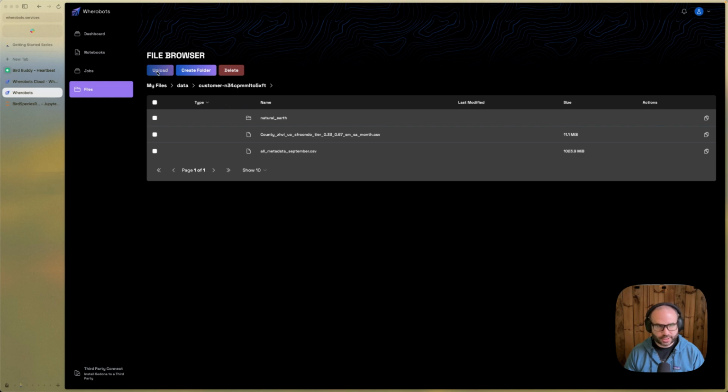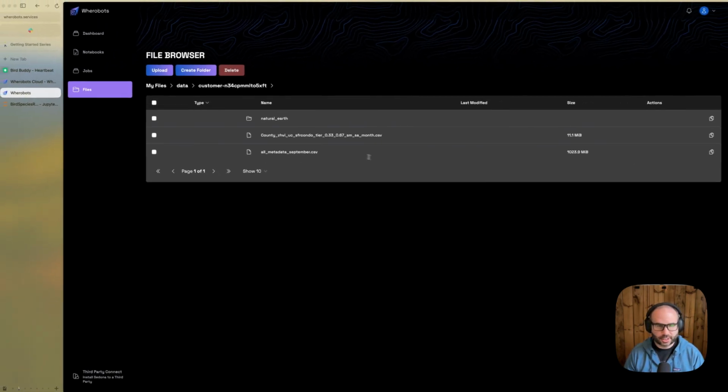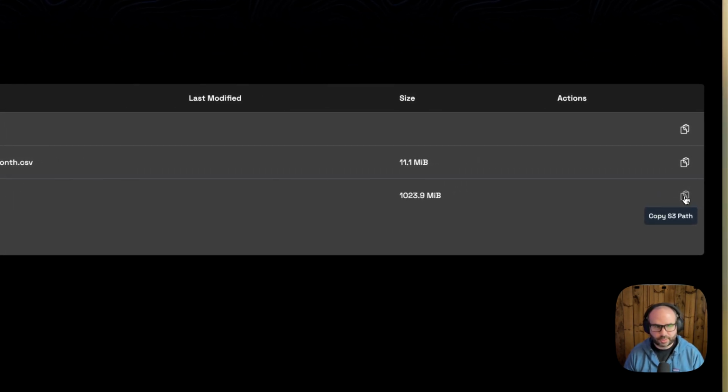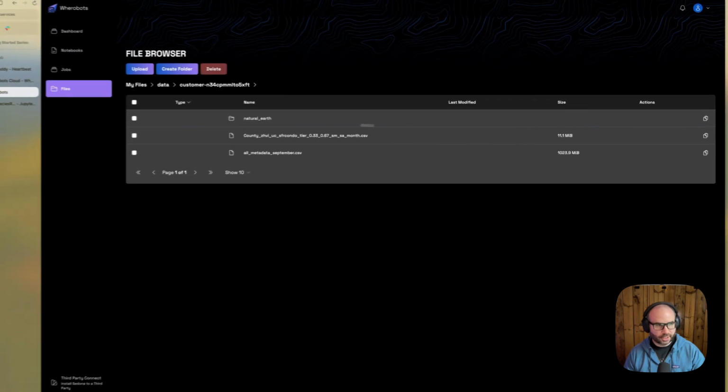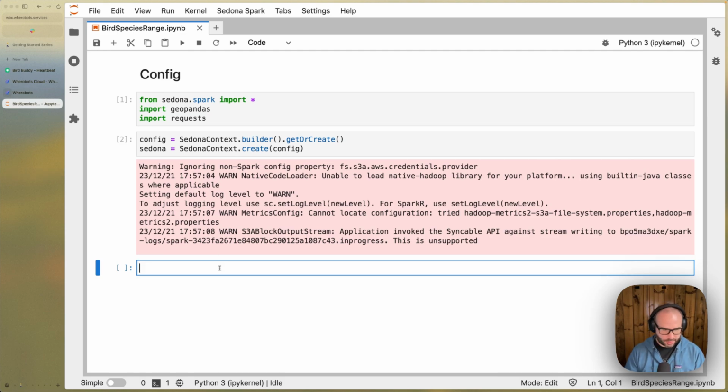To do that, we just click this upload button and select, in this case, the CSV of BirdBuddy data that I downloaded. You can see some other files here that I've uploaded, and then we'll just copy the S3 path. That S3 path is private to my Wherobots organization, so others won't be able to see it.